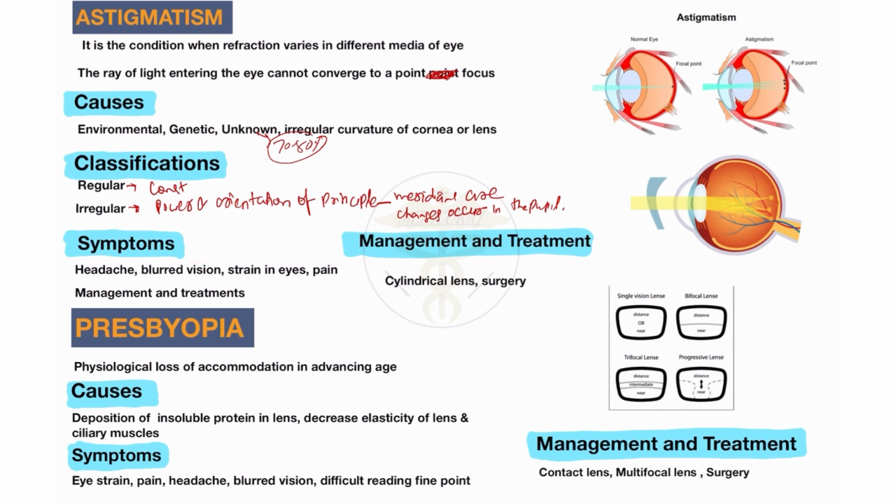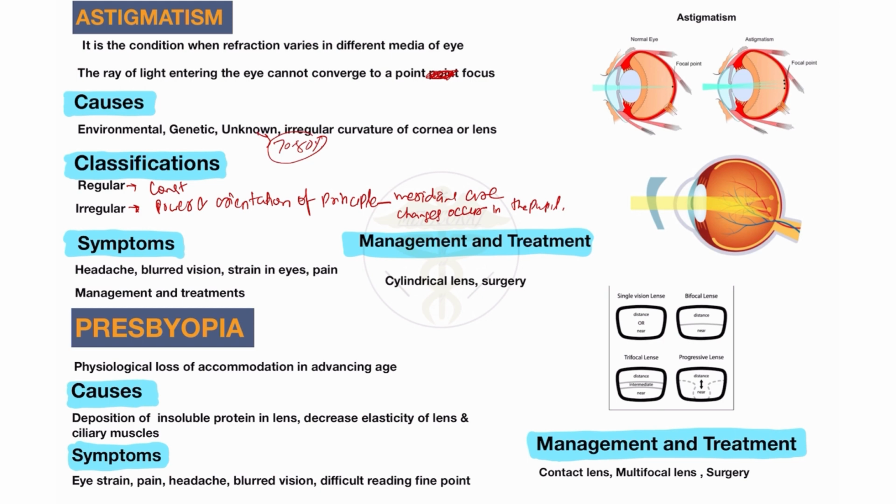What is the management and treatment in the patient of astigmatism? The management and treatment in the patient of astigmatism are cylindrical lens and surgery. So here you will see this is the management of the astigmatism patient. This is called the cylindrical lens. After using the cylindrical lens, the image forms only in one area. So the correction occurs in these cases, then the patient sees clear vision.